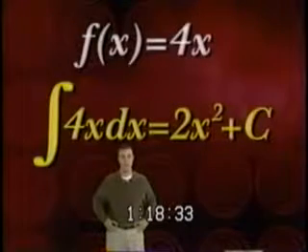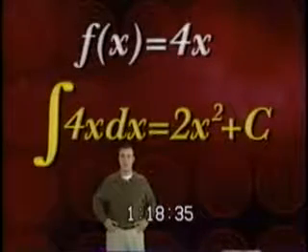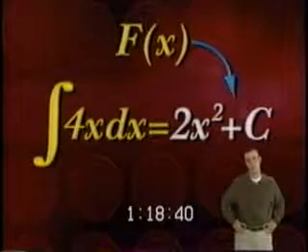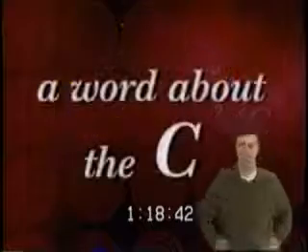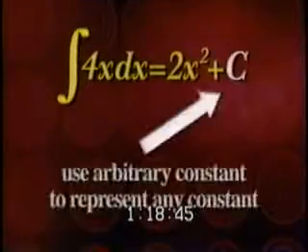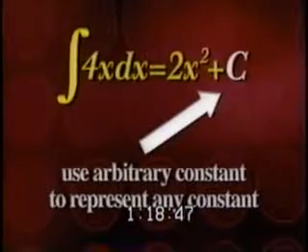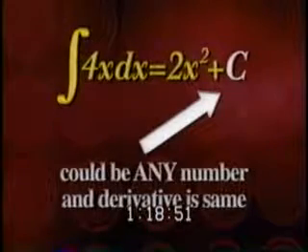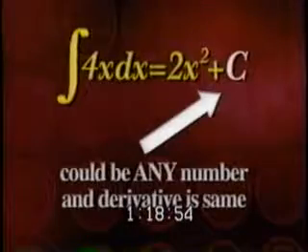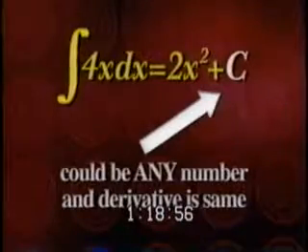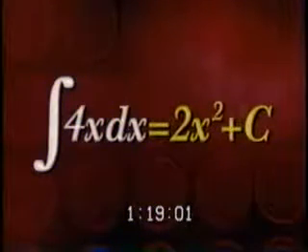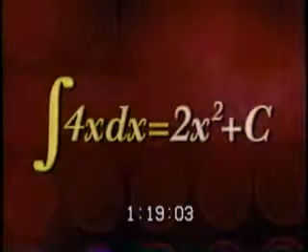So, in this example, f of x is 4x. The answer to this integral, or capital F of x, is 2x squared plus c. We'll show you how we got to that later, but first, a word about c. We use the arbitrary constant, c, in the equation to represent any constant. We always add a c because there could be any number there and the derivative would still be the same. So, when we find the indefinite integral, we represent its generality by adding that c. Putting it all together, the indefinite integral of 4x is 2x squared plus c.